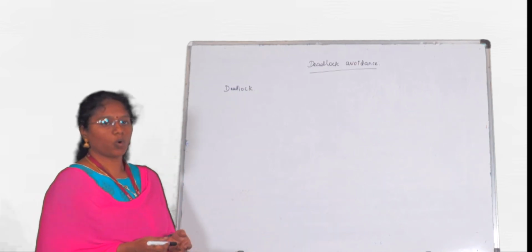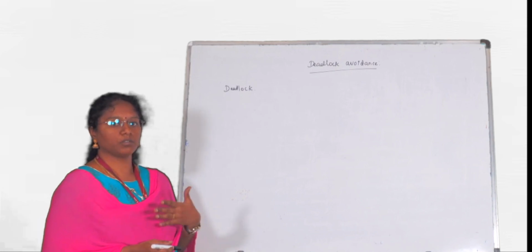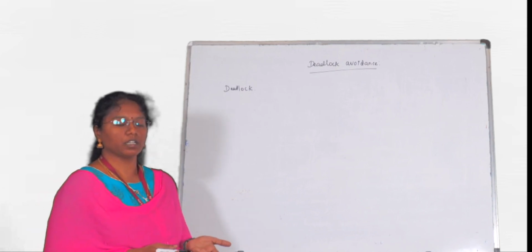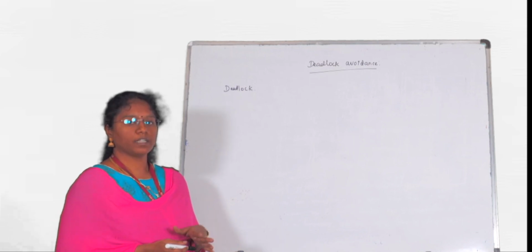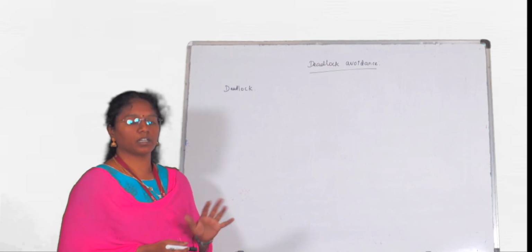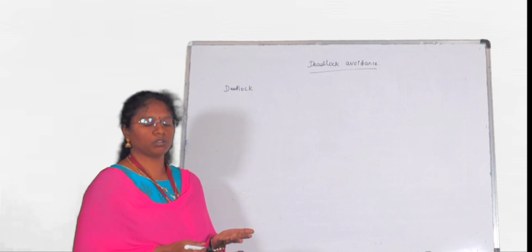By avoiding the deadlock, we can prevent our system from going into the unsafe state. We need our system to be in the safe state, so for that we have to avoid the deadlock. How can we avoid it? For that we use two types of algorithms: the resource allocation graph algorithm and the Banker's algorithm.